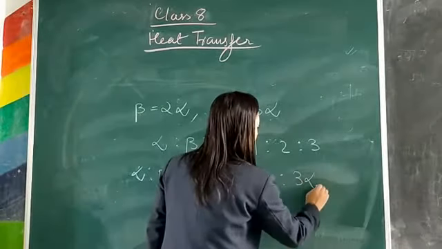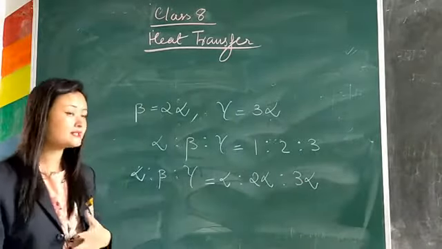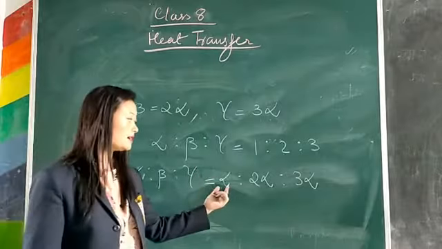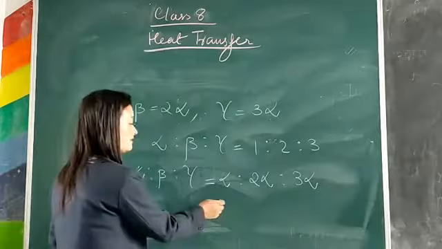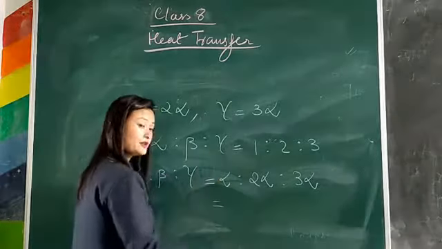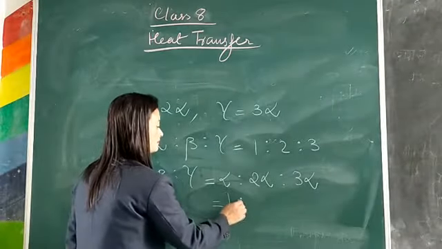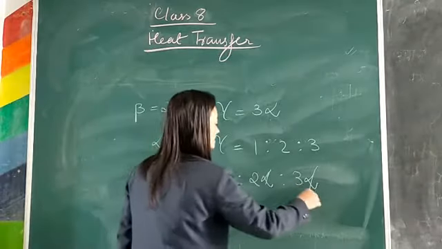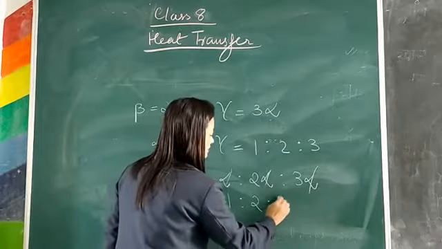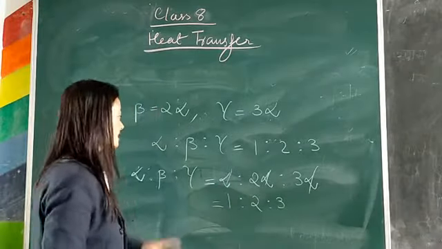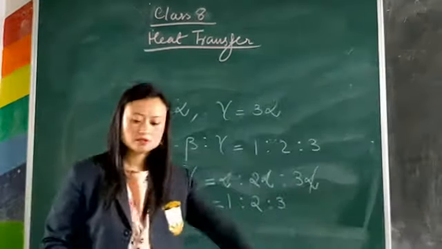So all of these are in terms of alpha: 1 alpha, 2 alpha and 3 alpha. And when all the alphas get cancelled, you are only left with numbers, that is 1:2:3. This is how we get 1:2:3.